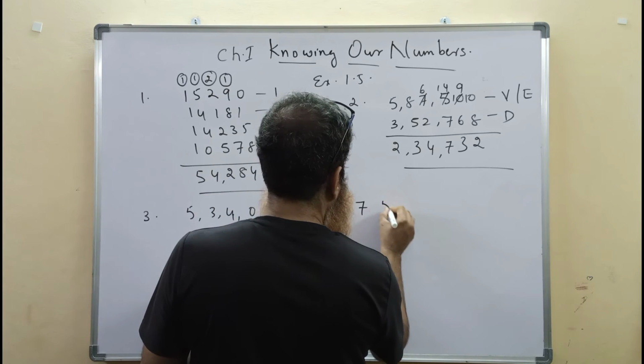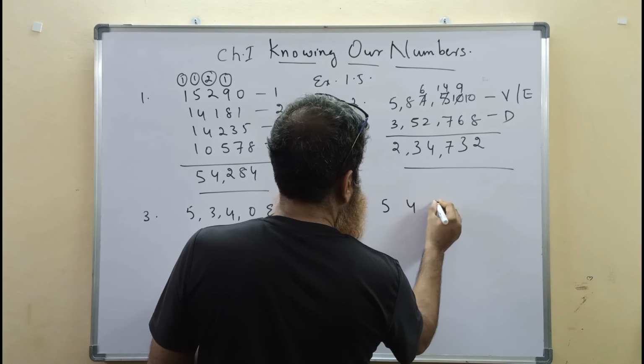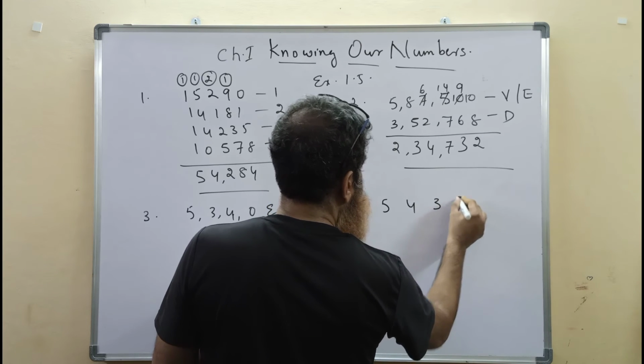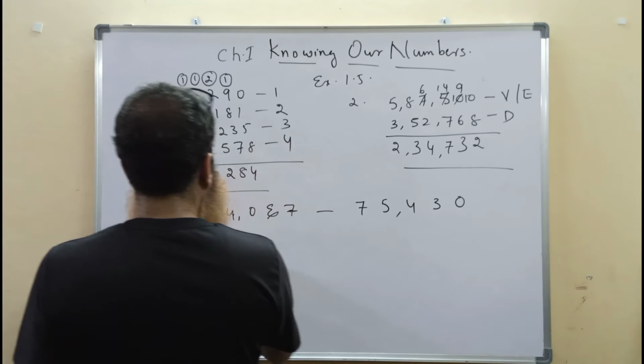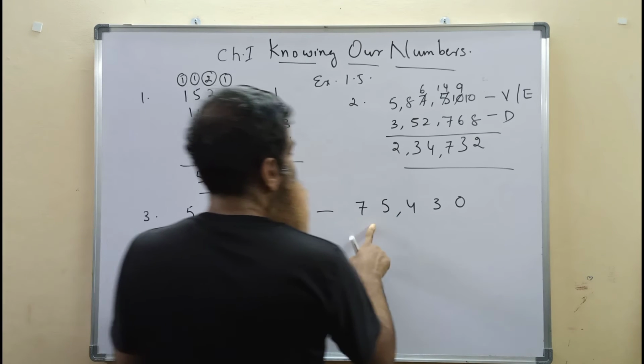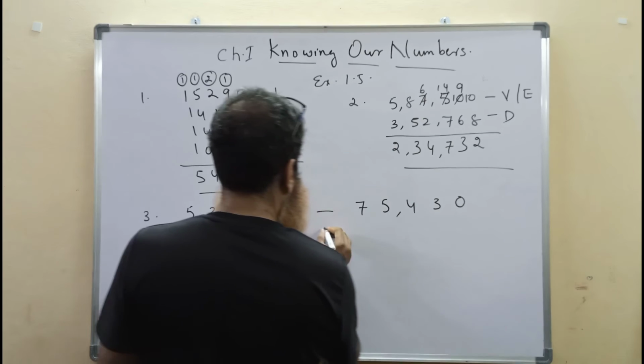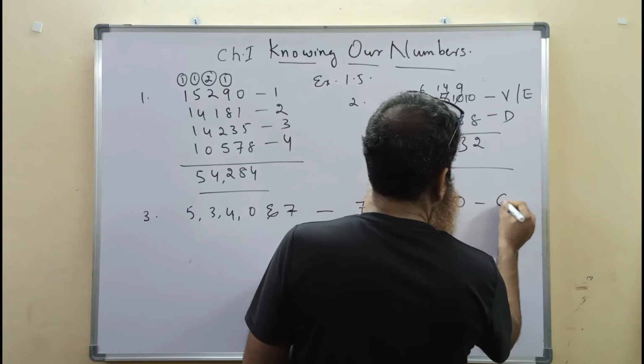Then the second number is 5, then the next number is 4, then the next number is 3, then the next number is 0. So the greatest number formed using these 5 digits is 75,430. This is the greatest number.